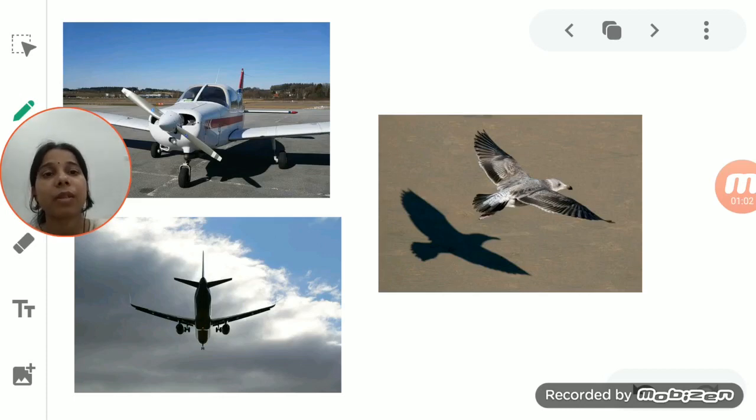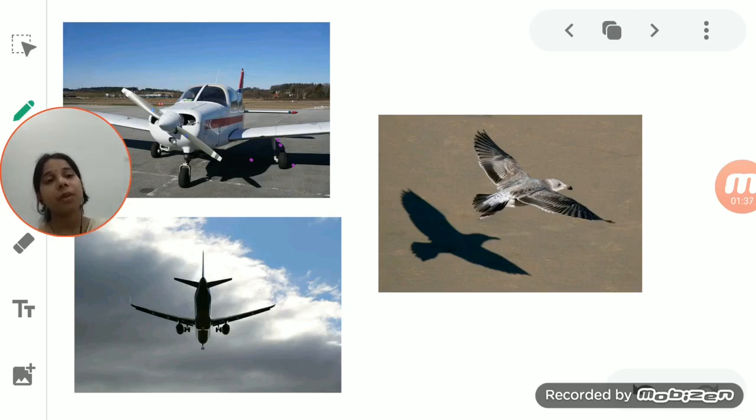Same thing happens with the aeroplane. As you can see here, if the aeroplane is on the land, or on the ground, or flying up to a certain height, then the shadow of that plane is formed on the ground. But as it flies off in the air, the distance from the screen, from the ground, is very large, so there will be no formation of the shadow.